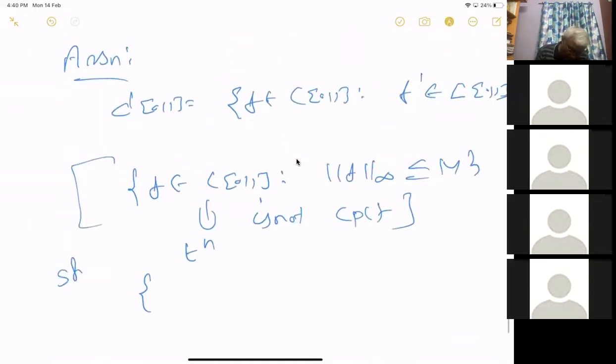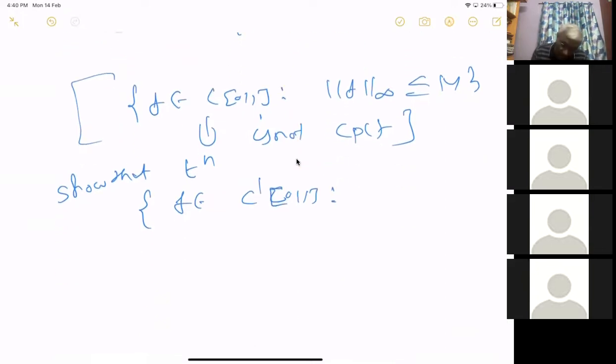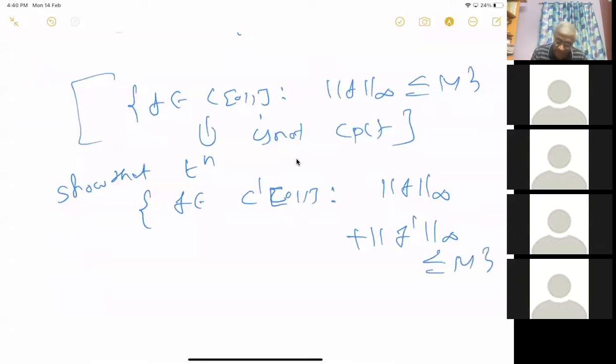This assignment is the following. Show that the set of f in C^1_0 such that the norm of f infinity plus the norm of f prime infinity is less than or equal to m is compact. I'm just saying that this collection of all those f with norm of f smaller than m and norm of f prime also smaller than m, maybe another m, doesn't matter, you can just write it like this, is compact.